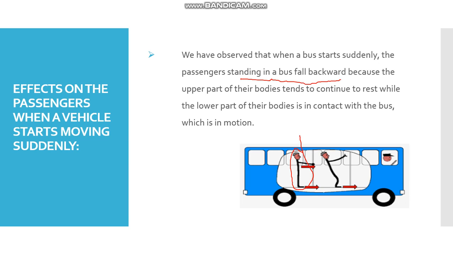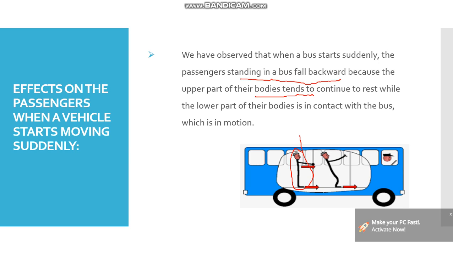Because the upper part of their bodies tends to continue at rest, but the lower part of the body is in contact with the bus, which is in motion. So this is the reason that we fall backward when suddenly a car starts moving.